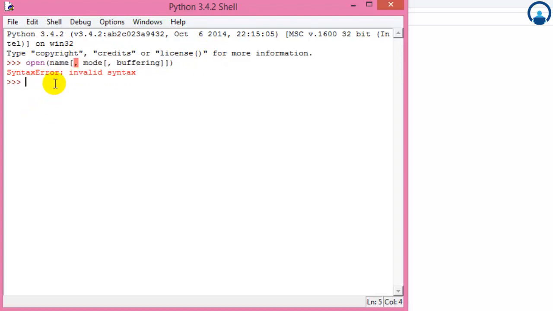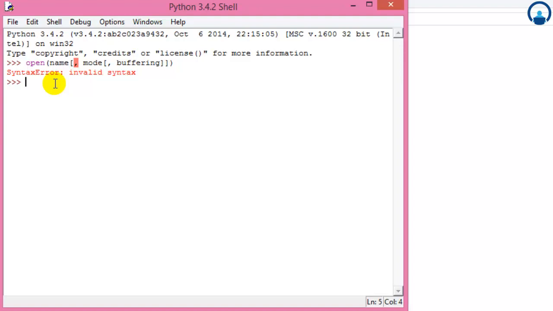And the open function takes a file name as its only mandatory argument and returns a file object. The mode and buffering arguments are both equally important, and we will get to them, but they are optional and it's not necessary that you write them. In earlier versions of Python, open was a separate function, but from Python 2.2 onwards, open is the same as file, the file type. So when you call it as a function, you're actually using the file constructor to create a file object.